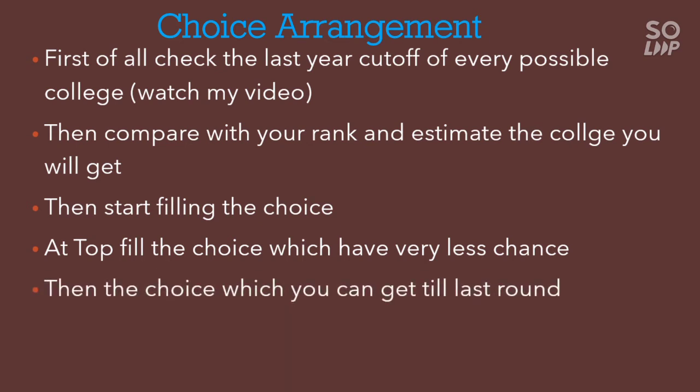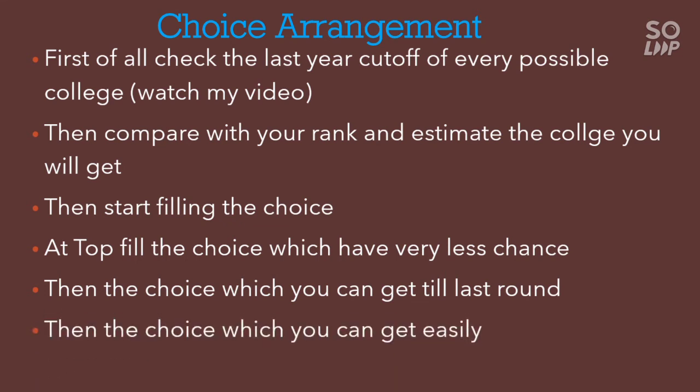And next, the choices which you can get till the last round. That means the college you are going to get, that you have estimated at the first point. Put that in the middle, and at the last put the colleges which you can get easily. This type of arrangement can give you the best college for your corresponding rank. So try to put your arrangement in this order, and if you have any doubt, you can ask me on Instagram or in the comment section. I will try to help.